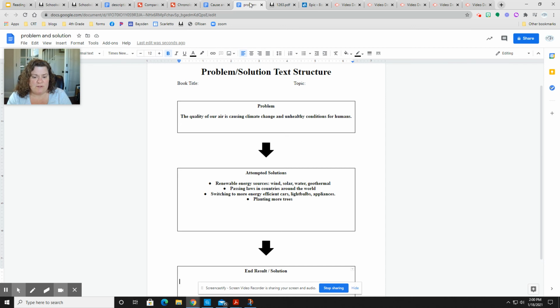And some of these solutions that we read about in our text today, which are not all the solutions, but the ones from our text today, would be to use renewable energy sources, wind and solar and water and geothermal, passing laws in countries around the world, switching to more energy efficient cars, light bulbs, or appliances. And then they also mention planting more trees in our cities and communities. Okay, so we're going to look next at chronological text structure.